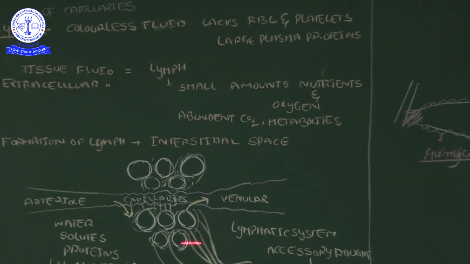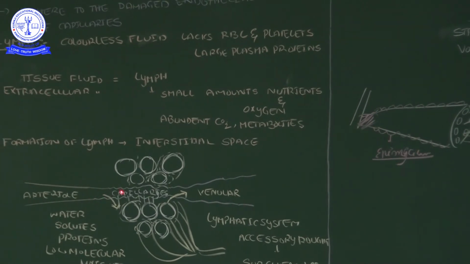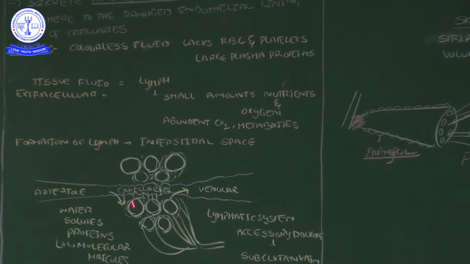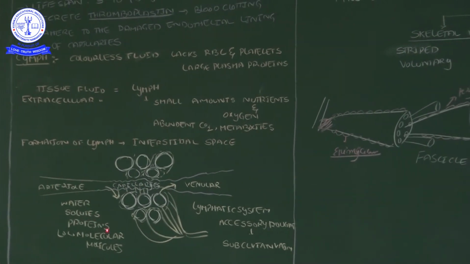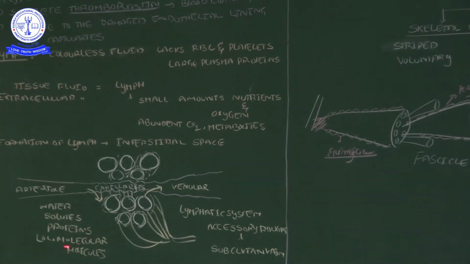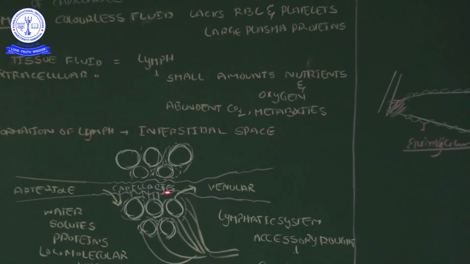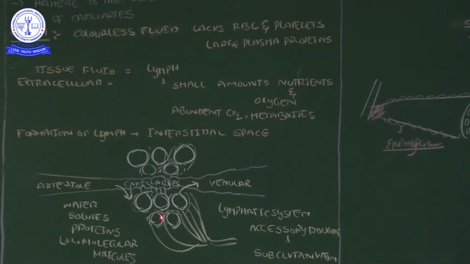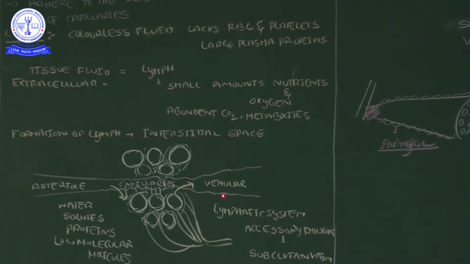Now here the arrow marks represent water coming by diffusion between the tissues and capillaries. Solutes, I mean nutrients like glucose, and some low molecular weight proteins enter into these tissue fluids, and are received by the cells, and some are reabsorbed into the venular end.